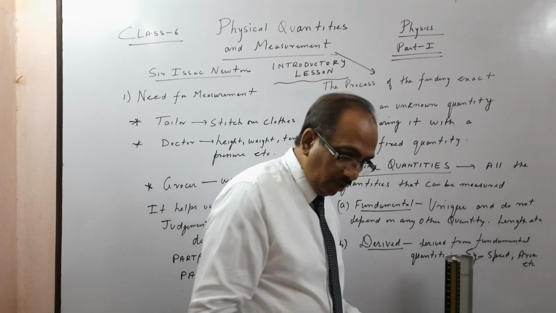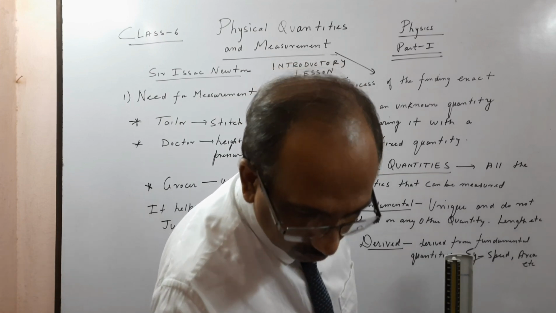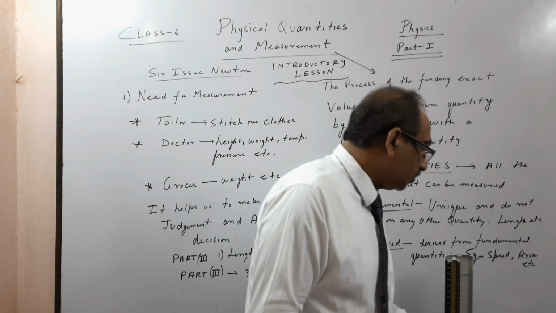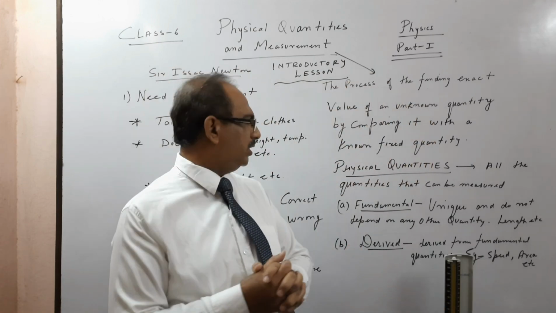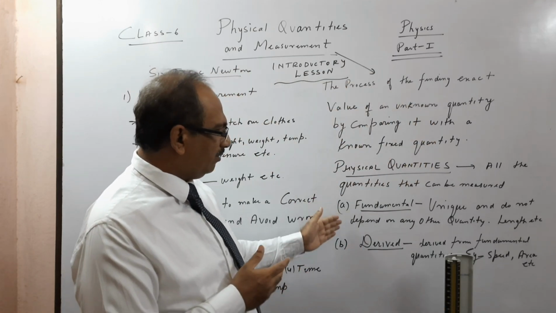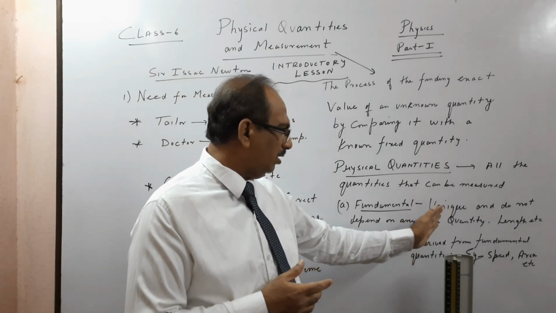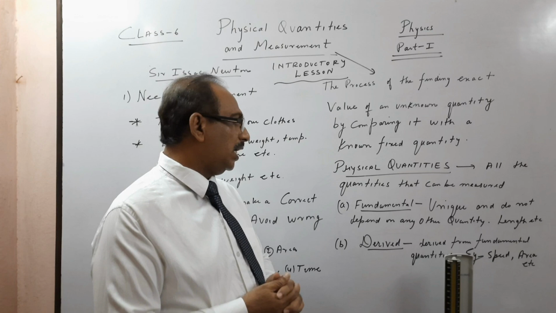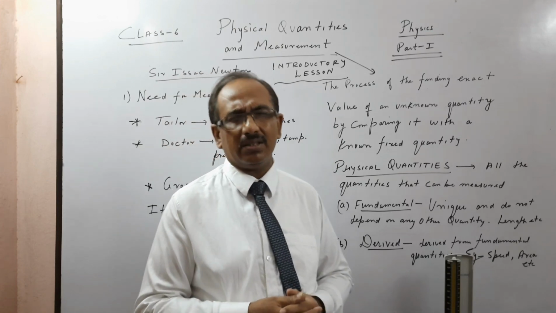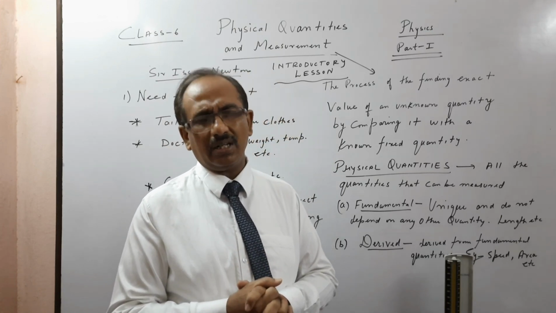So that's why I told you, learn something more. So we have various physical quantities, and they are derived into two types. We will see in detail. Fundamental physical quantities are unique and they do not depend on any other thing. We will see there are 7 physical quantities.